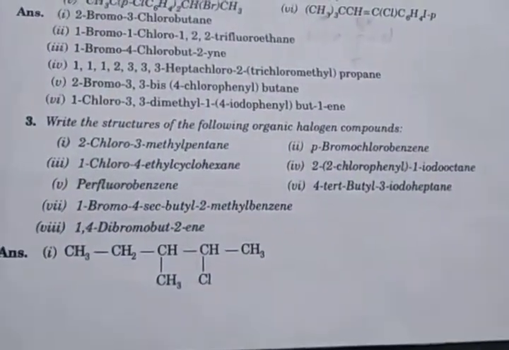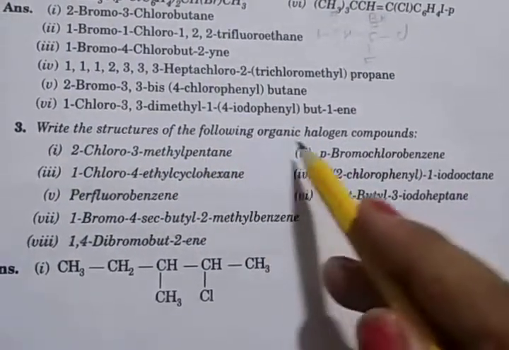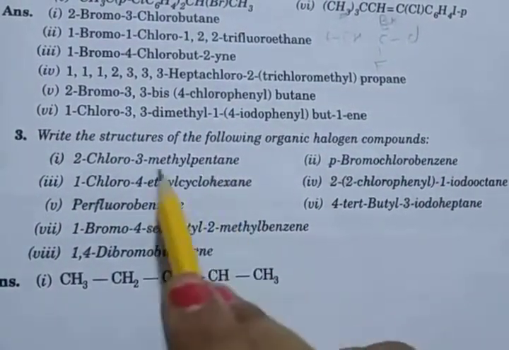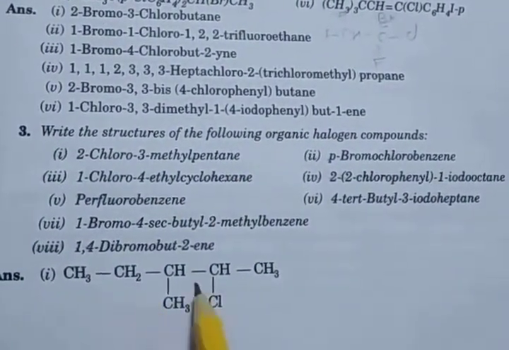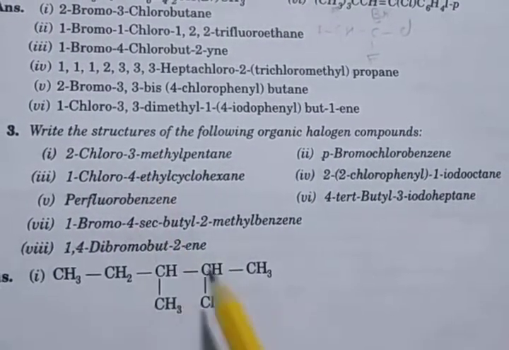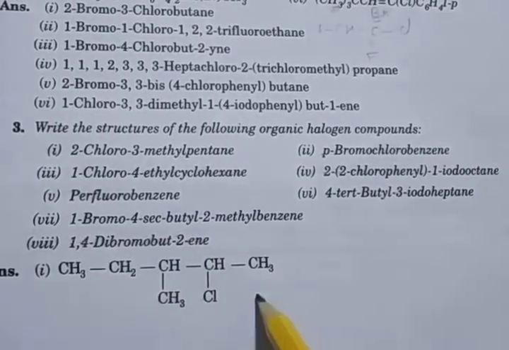Then question number third, write the structure of the following organic compounds. So 2 chloro, 3 methyl pentane: pentane 1 2 3 4 5, at the second number 2 chlorine attached, and at the third number methyl attached, so this is the compound.